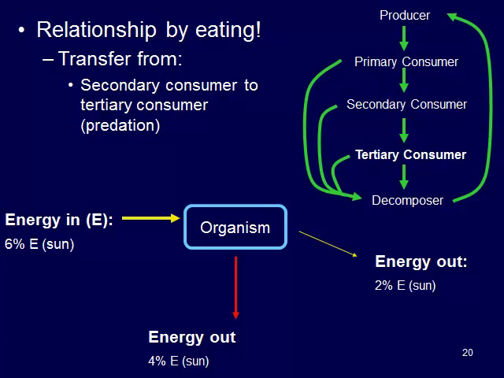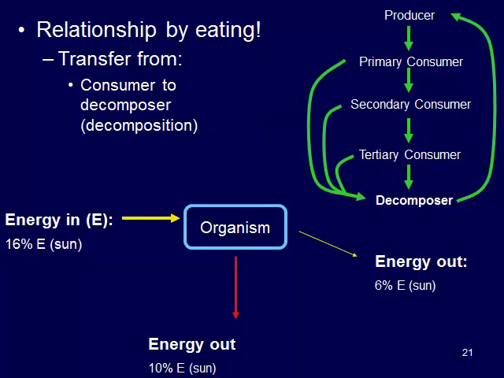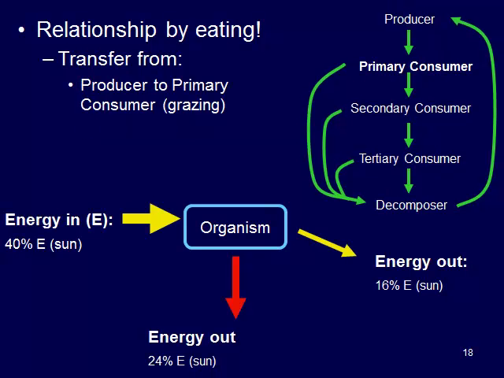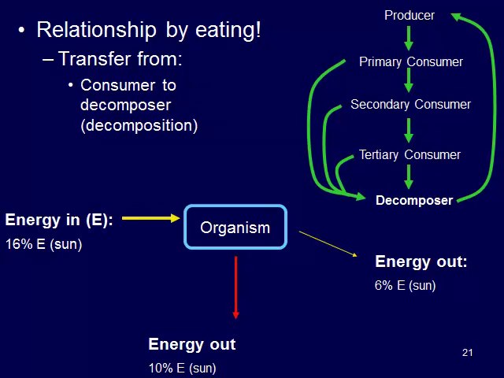And so, switching to the decomposer, depending on which one of these organisms is actually breaking down, you're going to have a different number here. So if it's the tertiary consumer that dies and starts to decay, 2% is left for that decomposer. If it's the secondary consumer, it's going to be 6%. And if it's that primary consumer, it's going to be 16%. So that number is going to vary depending on where you are.